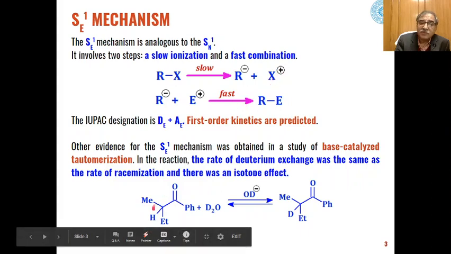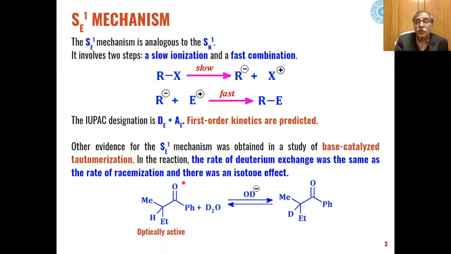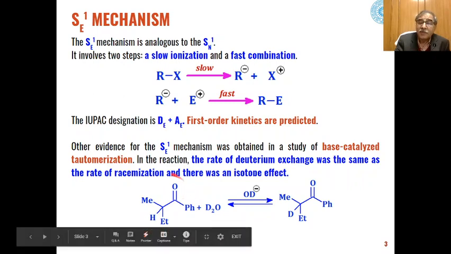So, X positive in this example is proton and the rest of the molecule is R negative, and you know, when negative charge is present on this carbon, this will undergo tautomerization to the enolic form. The carbanion generated will be in equilibrium with the enolic form.